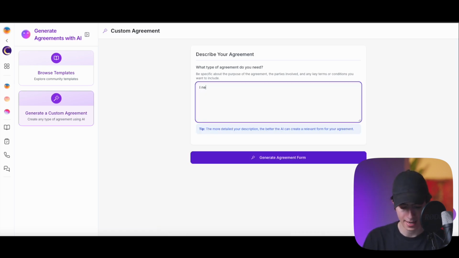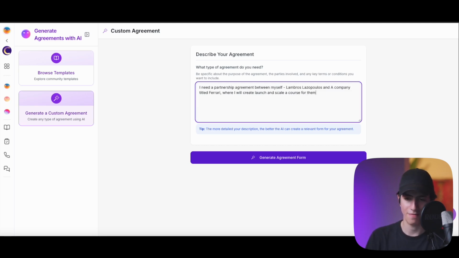So for example, I need a partnership agreement between myself, let's say Lambros Lazopoulos, and a company titled, let's say, Ferrari, where I will create, launch, and scale a course for them.